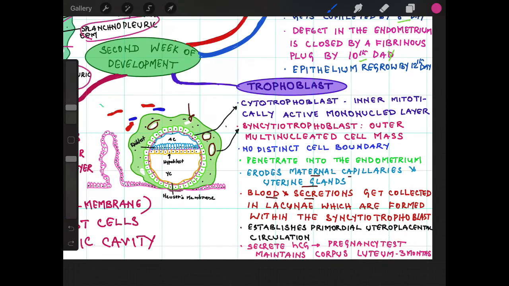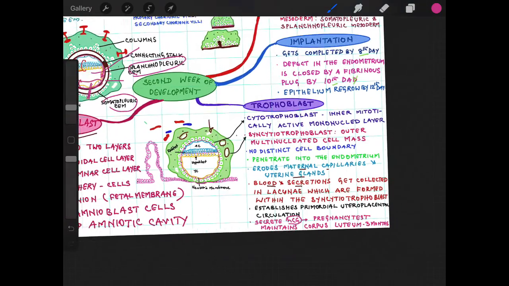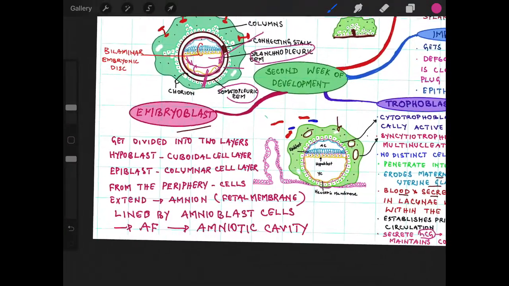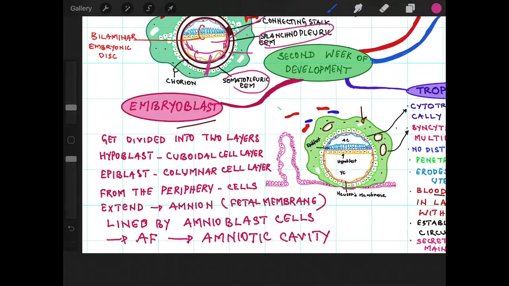Now the syncytial trophoblast also secretes HCG, that is human chorionic gonadotropin. The level of this hormone is the basis of pregnancy test, and also it maintains the corpus luteum up to 3 months. After 3 months, the placenta takes over the function. So that is about the trophoblast. Now we will see the embryoblast.